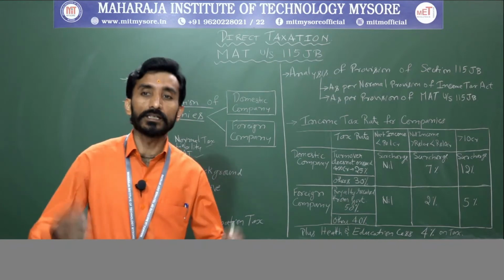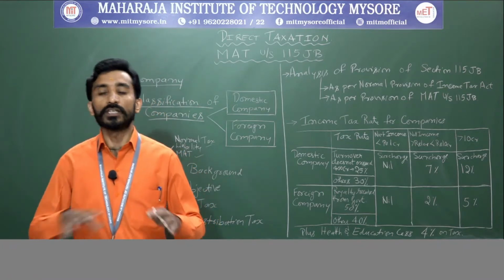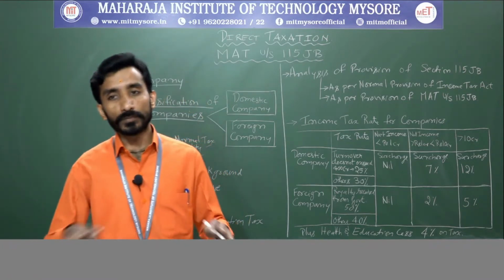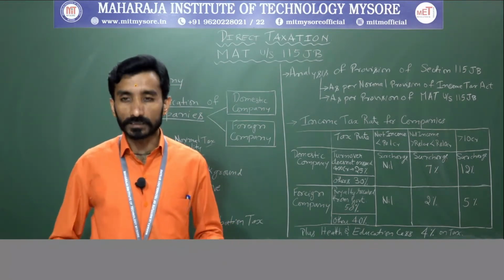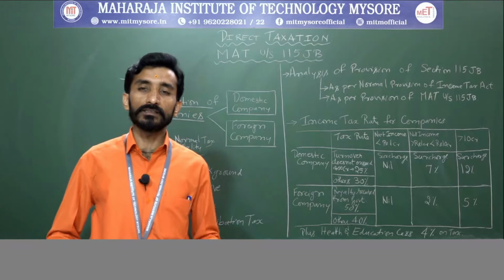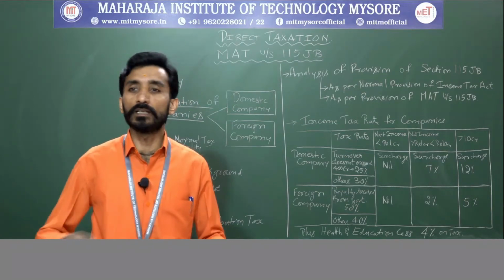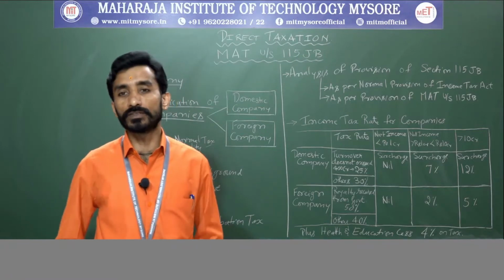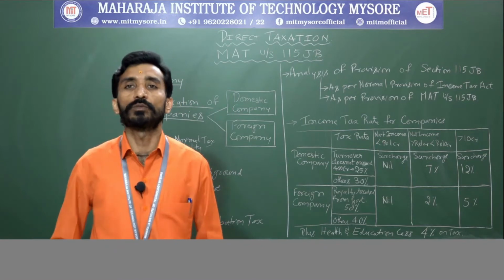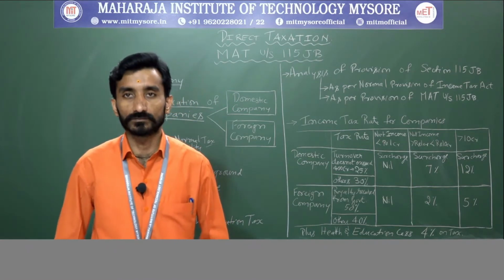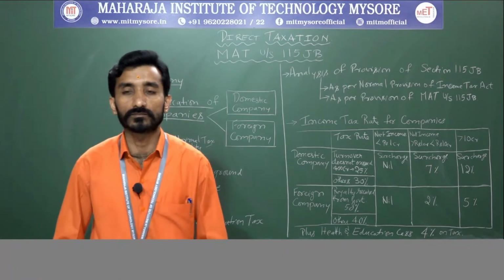Afterwards, since the introduction of minimum alternative tax, there were several changes brought in for companies and also provisions related to minimum alternative tax. And today the companies have to pay the tax, either the one that will be levied on the companies as per the provision of section 115JB, where it says at least minimum tax should be paid by the companies. That is the objective of minimum alternative tax.